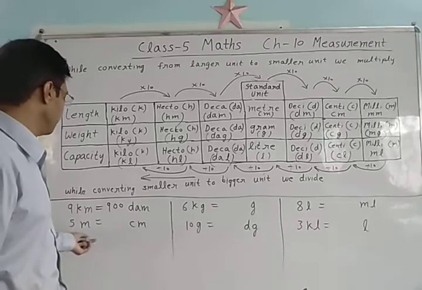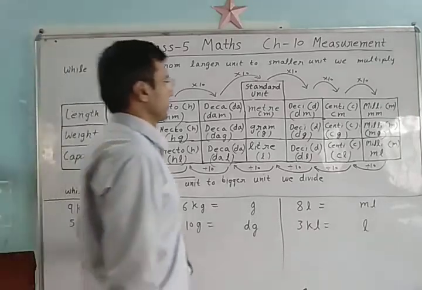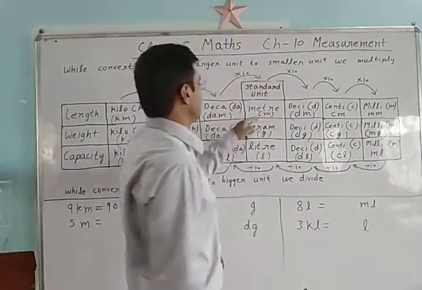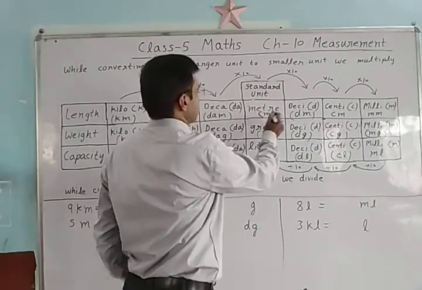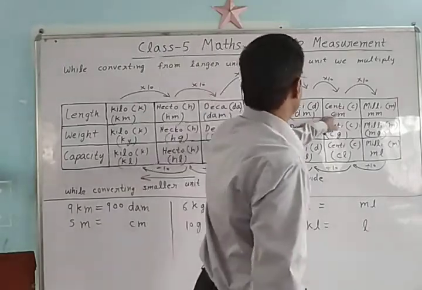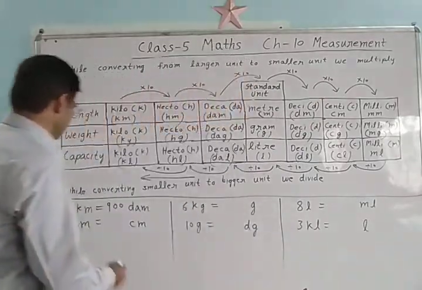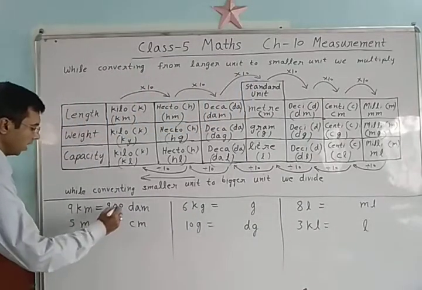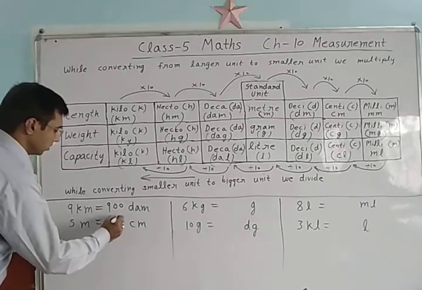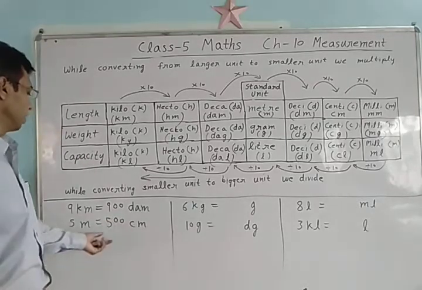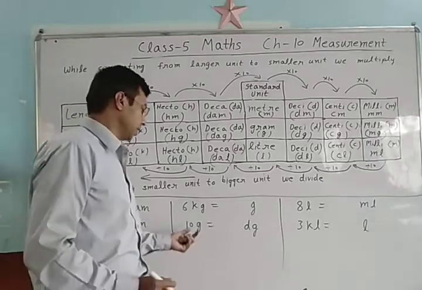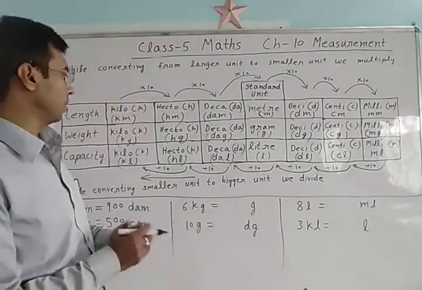Now 5 meter, how much centimeter? See, this is meter and this is centimeter. 10 into 10. So what you have to do? Write this 5 and add 2 zeros. 5 meter is 500 centimeter.